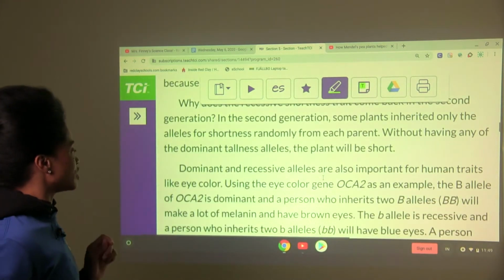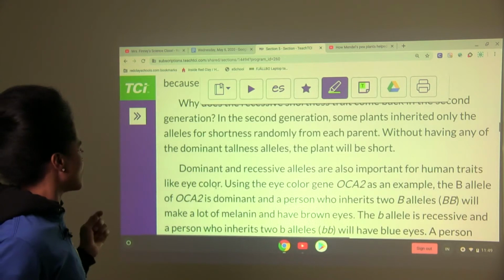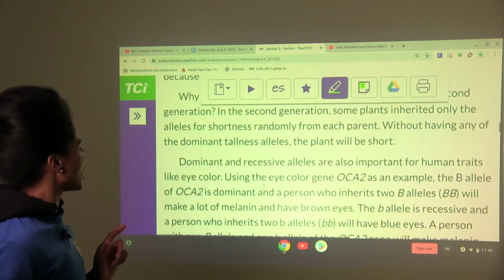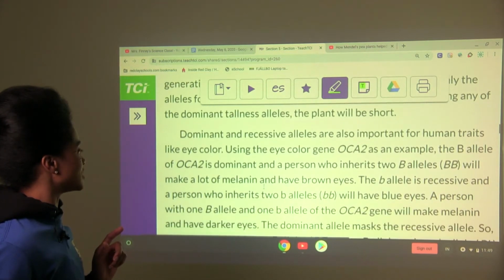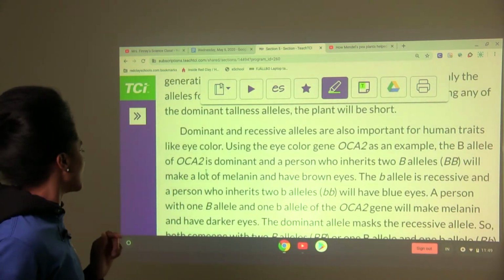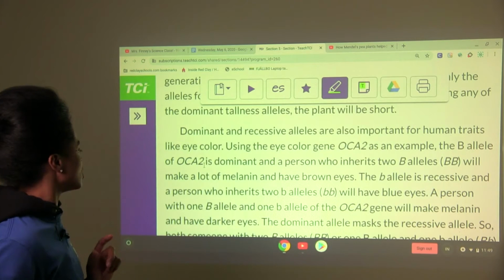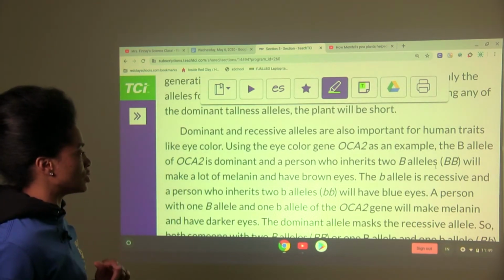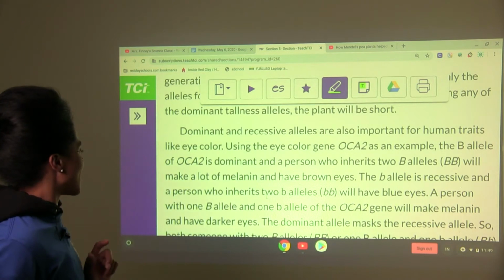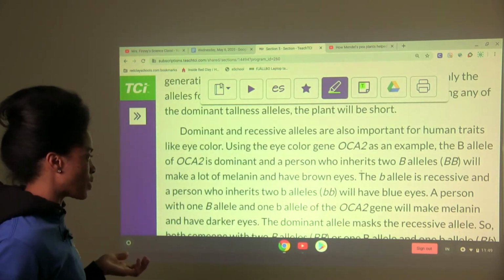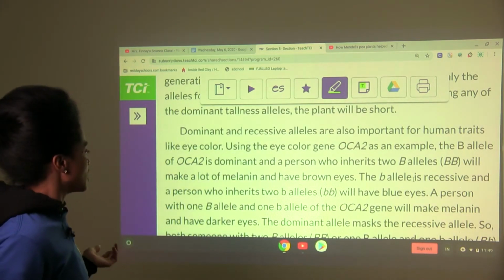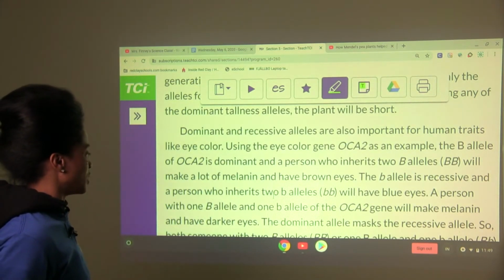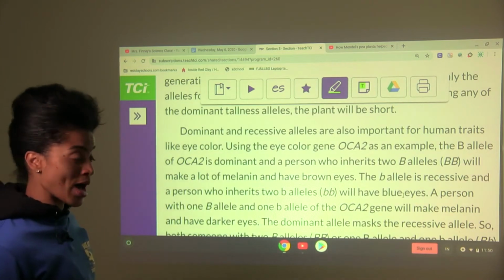Dominant and recessive alleles are also important for human traits like eye color. Using the eye color gene OCA2 as an example, the capital B allele of OCA2 is dominant, and a person who inherits 2 capital B alleles will make a lot of melanin and have brown eyes. The lowercase b allele is recessive, and a person who inherits 2 lowercase b alleles will have blue eyes.